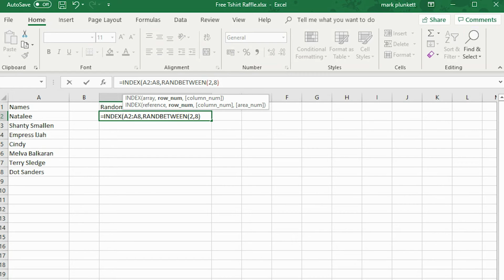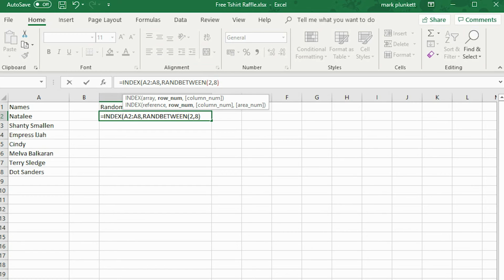So these are the 8 competitors in the competition. This is Natalie, 3320. We have Shanti, we have Empress, we have Cindy, we have Melva, Balkaran, and Terry Sledge, and we have Dan Sanders. So this is an all-female list, if I'm correct. And I'm just going to select 2 winners from there. The competition is long overdue. I'm going to select the winners today and upload this video. You guys will probably watch it, and I'll notify the persons that win.